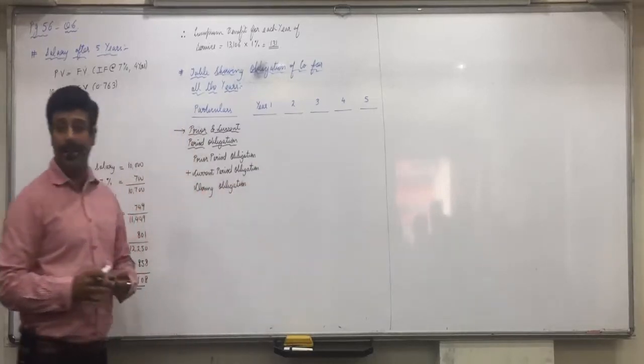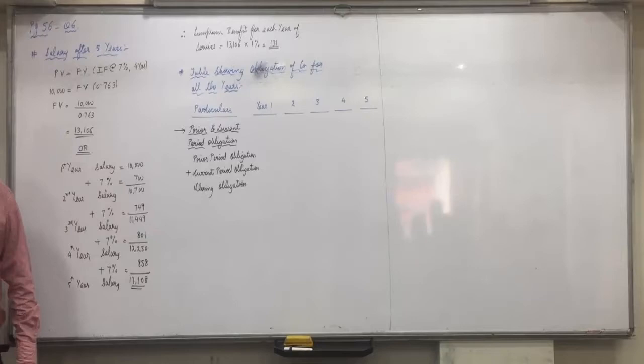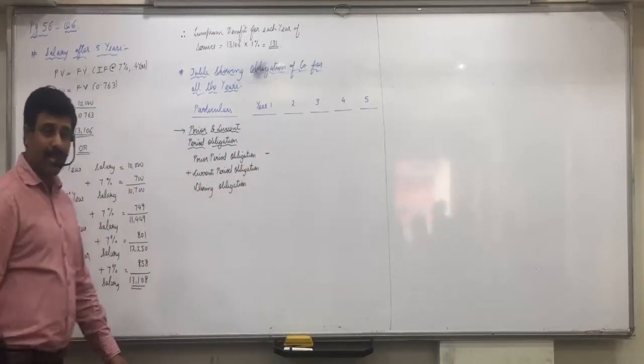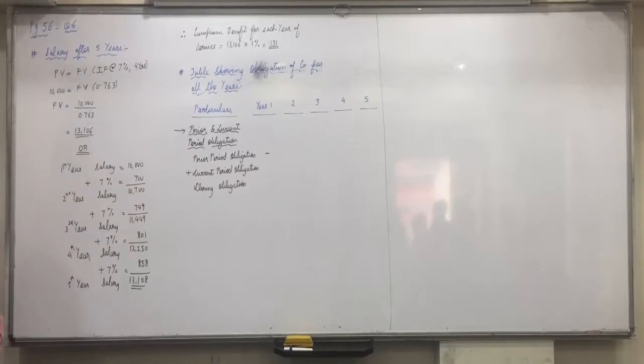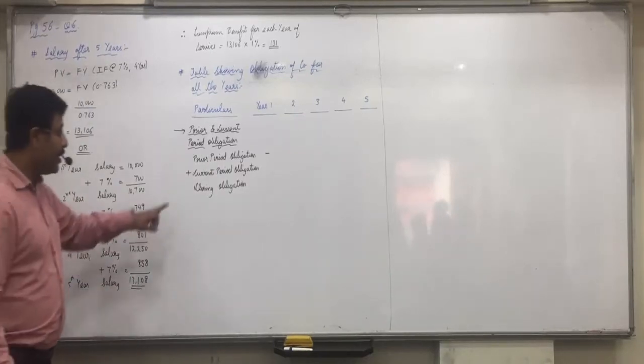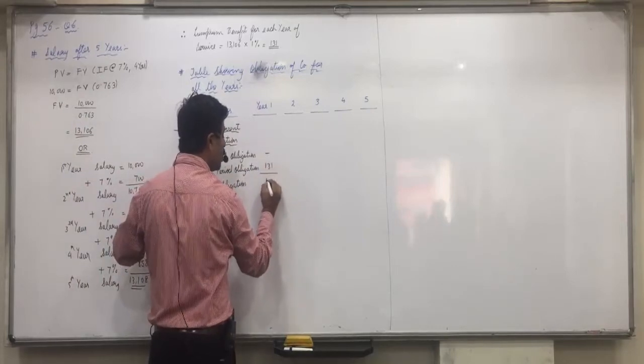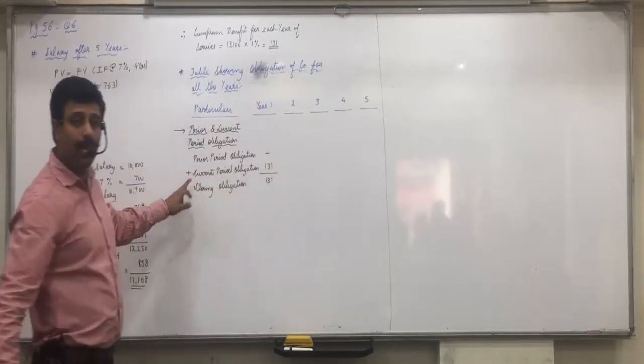Obligation means liability. Now in the first year of service there is no prior period obligation. This is the first year of service, so you don't have to pay any benefit for the past years. Current period you have to give the benefit of 131. So total obligation at the end of the year is 131.